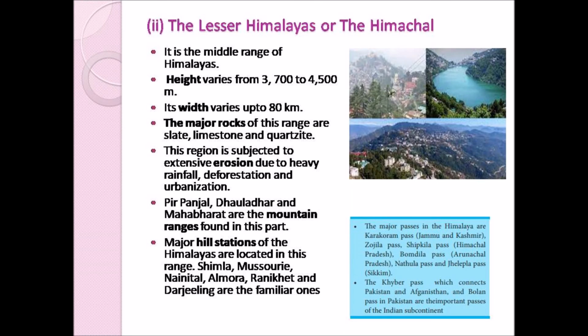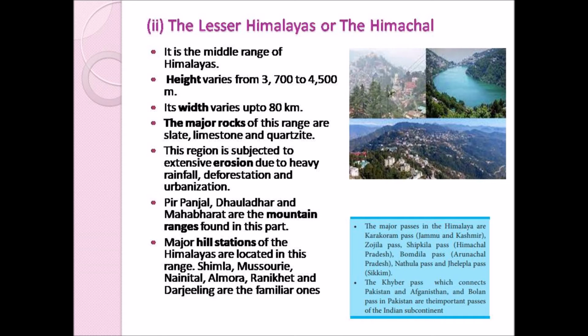The lesser Himalayas or the Himachal. The lesser Himalayas is the middle range of the Himalayas, and the height varies from 3700 to 4500 meter, and the width of these lesser Himalayas varies up to 80 kilometer. The major rocks of this range are mostly slate, limestone and quartz. This region is subjected to extensive erosion.